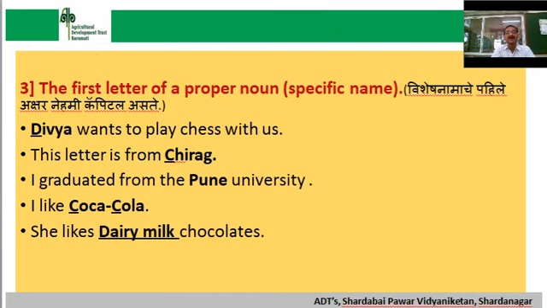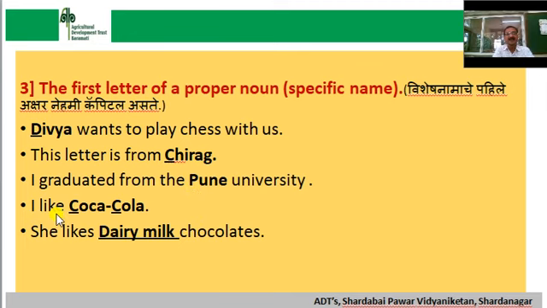Third rule, the first letter of a proper noun should be written in capital. For example, Divya wants to play chess with us. Here Divya is a proper noun, that's why D is capital. This letter is from Chirag. Here Chirag is also a proper noun, that's why C is capital. Next sentence, I graduated from Pune University. Pune is a proper noun, that's why P is written in capital.